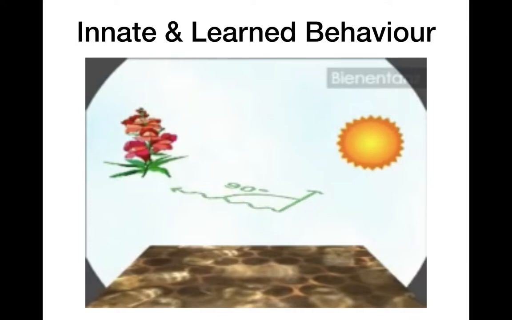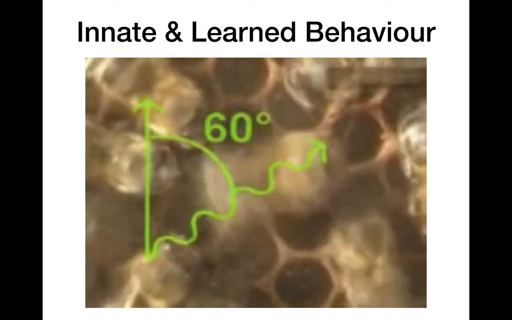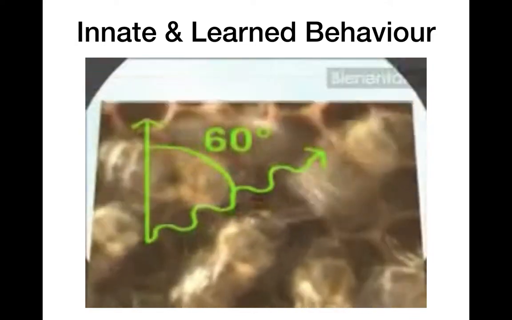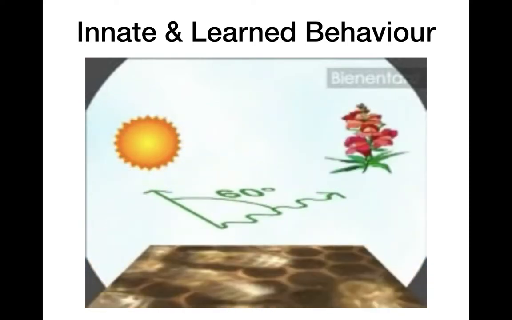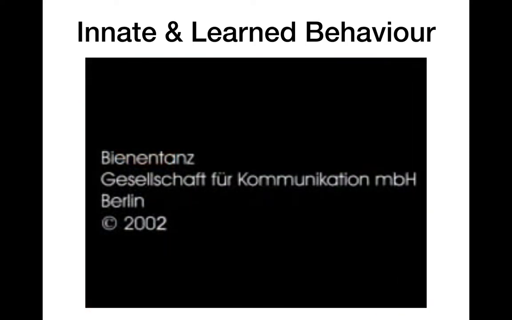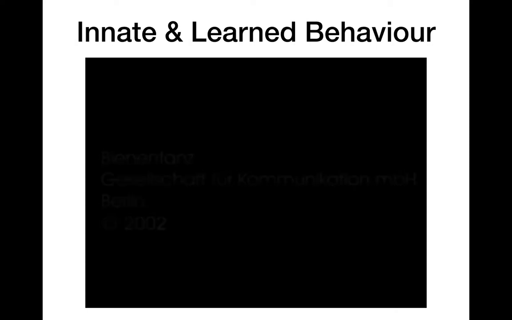So they know the food is 90 degrees left of the sun because that's the angle at which to be danced. In this case, it's 60 degrees to the right. And all the bees can understand this dance and they can do this dance without having to be taught.